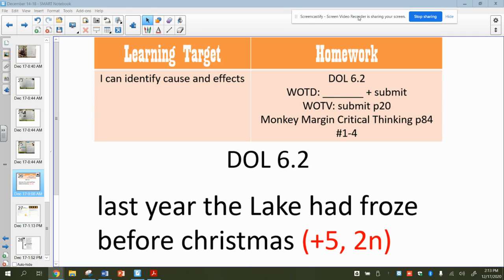For your words on the vine, you guys will be submitting your words on the vine page 20 from the cartoons yesterday. And then you do have 4 questions to work on for the monkey critical thinking. It says margin on there. It's just monkey critical thinking, page 84.